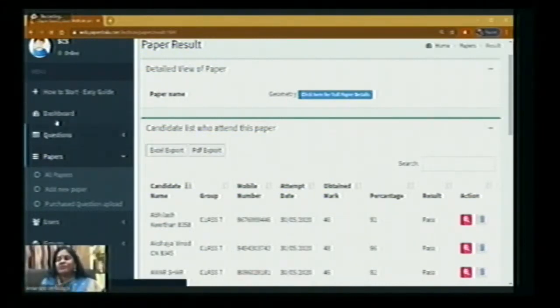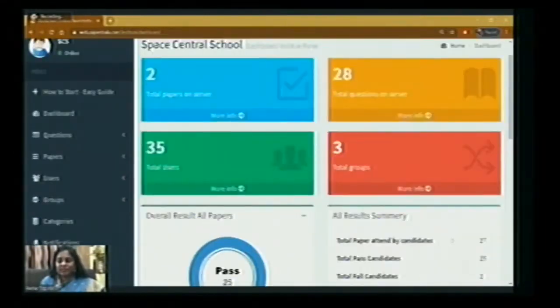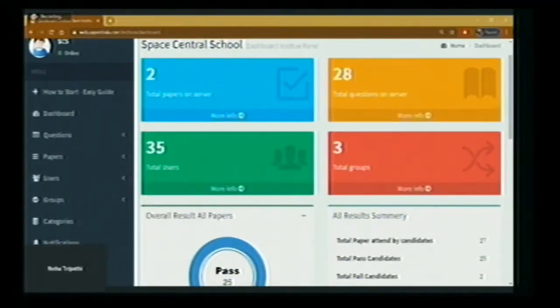Now, if you click on dashboard, whatever we have seen now will again be updated in the dashboard screen. 7 questions. We have added a question. Now it has come to 28 questions on the server. It was 2 groups before this session. Now we have 3 groups. We have added CIET as a 3rd group.